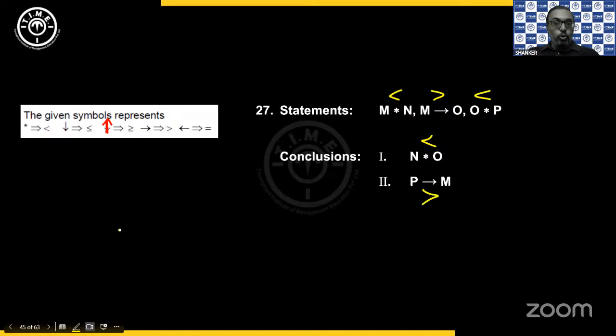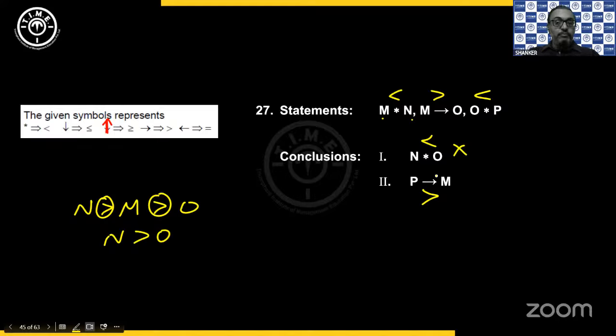Okay, so N to O. So I have N to M. In the reverse, I have to write N greater than M. Then M to O, M greater than O. So yes, greater than is common. So between N and O, I get greater than. But then unfortunately, I don't have it.